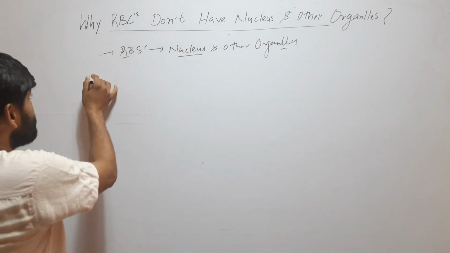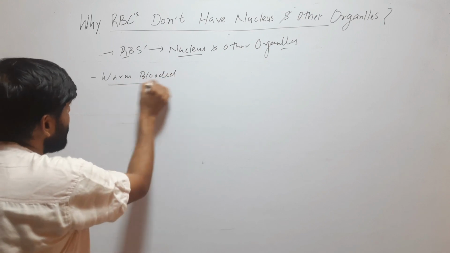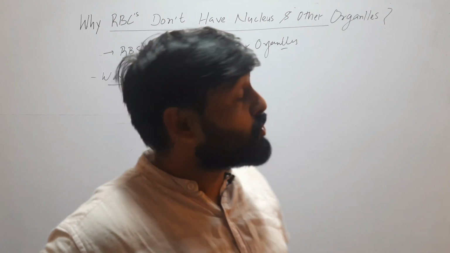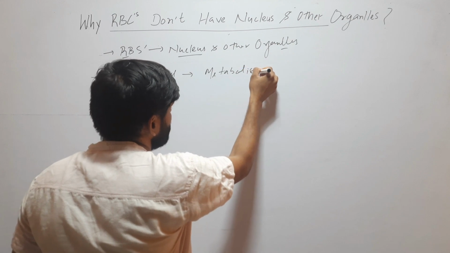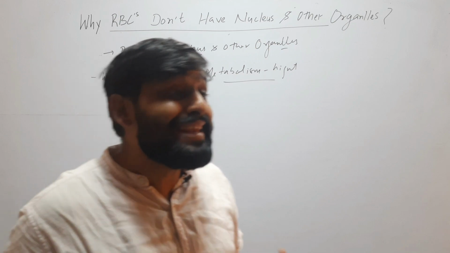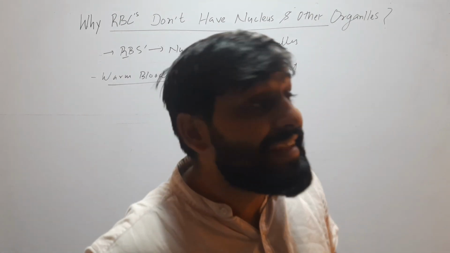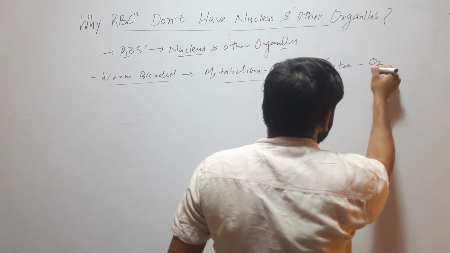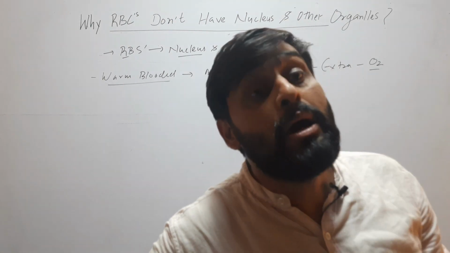We know that these are warm-blooded animals, and warm-blooded animals need extra energy to keep their body warm, so their metabolism will be high. If metabolism is high, that means they need extra energy, and for energy they need extra oxygen, because food can be broken down into energy in the presence of oxygen in mitochondria.